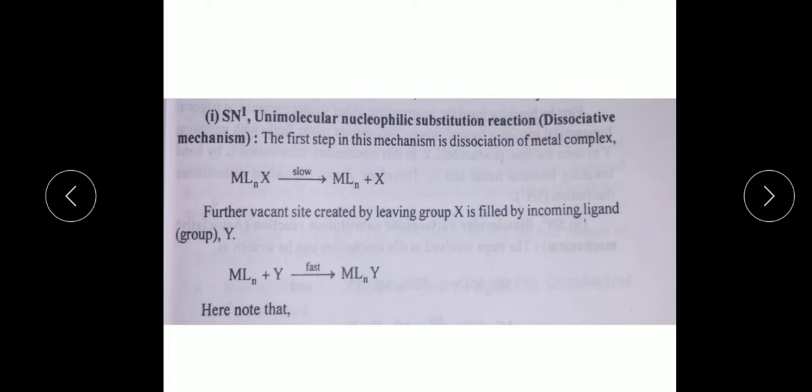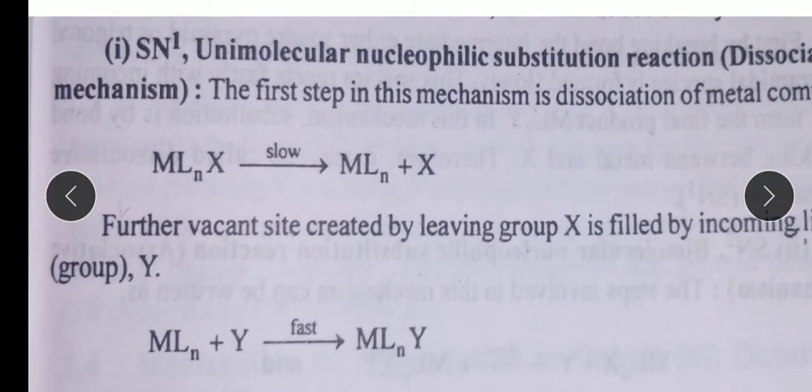It is also called the dissociative mechanism. The first step in this mechanism is dissociation of the metal complex, that is MLn-X gives MLn plus X, and this step is slow.